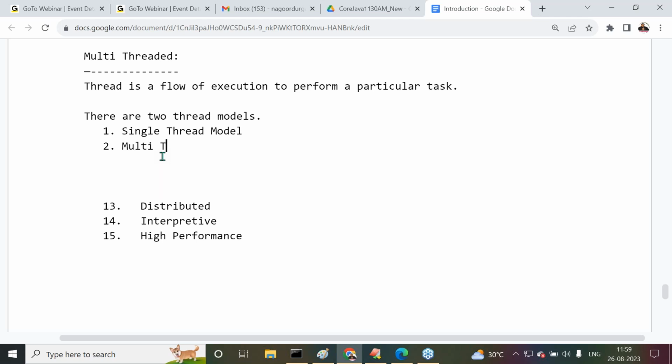Second one is multi-thread model. What is single thread model and what is multi-thread model? Everybody understand it clearly? Observe carefully, all of you. Understand it clearly.